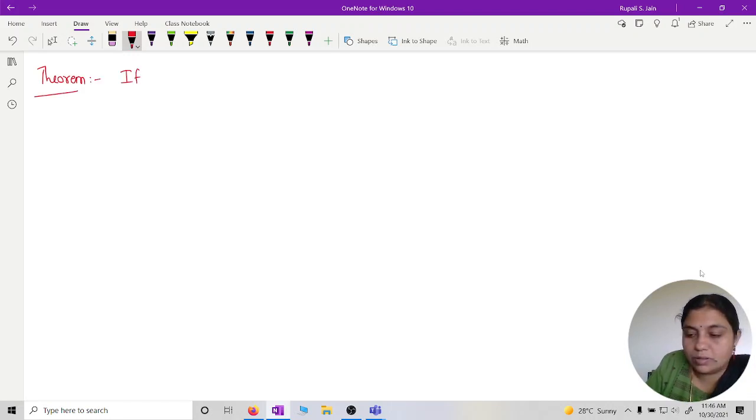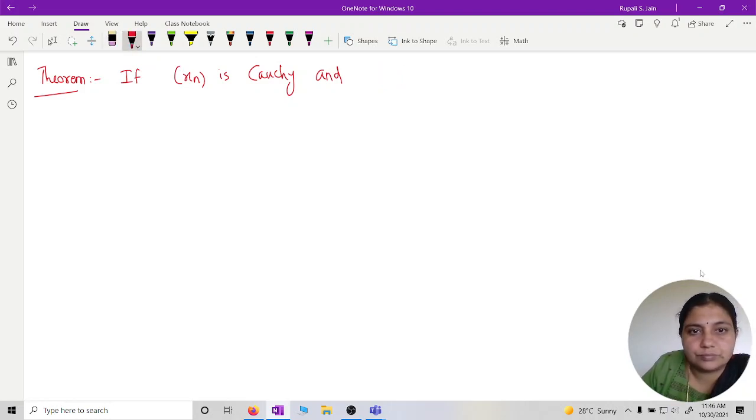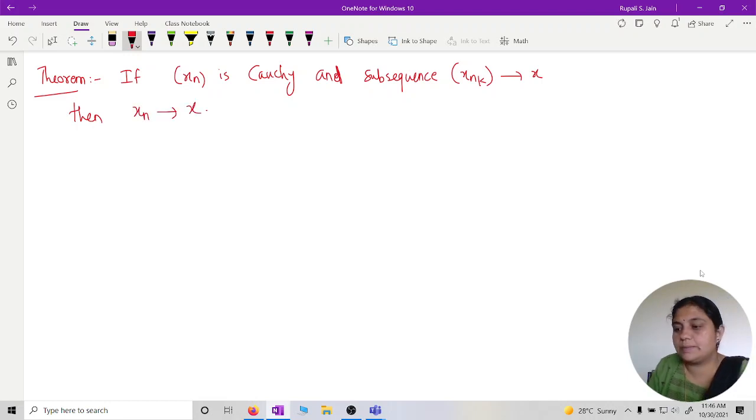If xn is Cauchy and xnk, a subsequence, converges to x, then xn also converges to x.